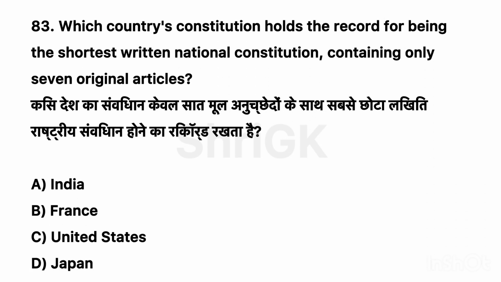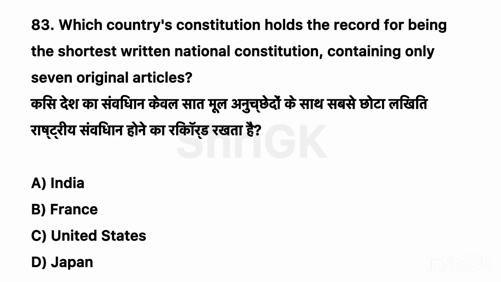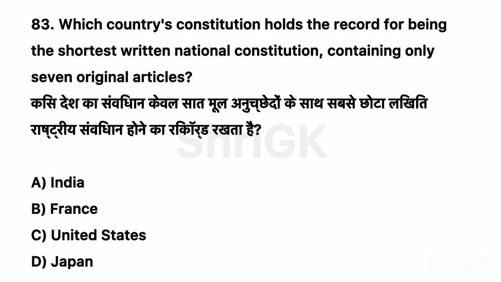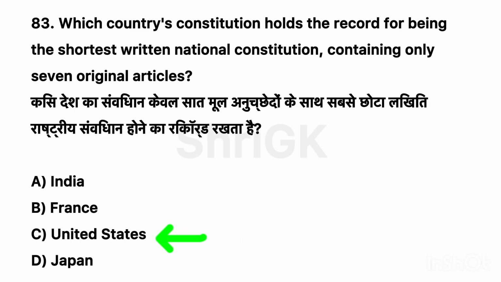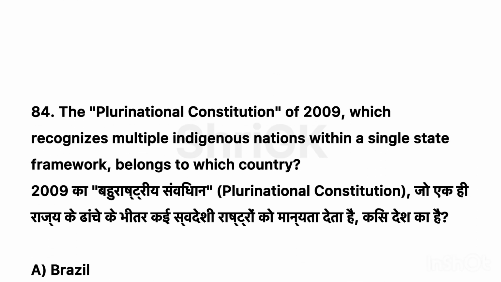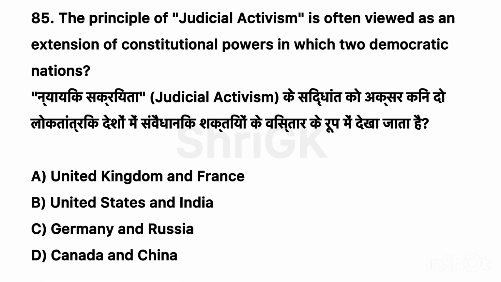India. 83. Which country's constitution holds the record for being the shortest written national constitution, containing only 7 original articles? Correct option C. United States. 84. The Plurinational Constitution of 2009, which recognizes multiple indigenous nations within a single state framework, belongs to which country? Correct option B. Bolivia.